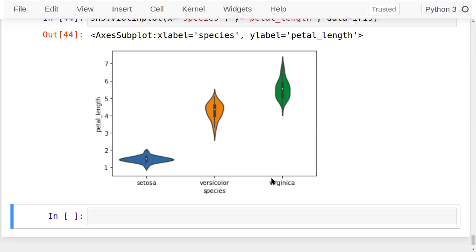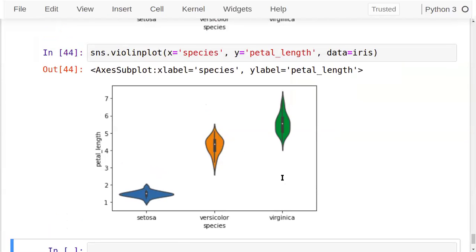Setosa, versicolor, virginica, like that. So we can use it. We are going to change the data set now. Let's use the data set named tips data set, to get into this particular data and see what exactly the meaning of this data set is and how it can be used ahead. So I'm changing the data set now.